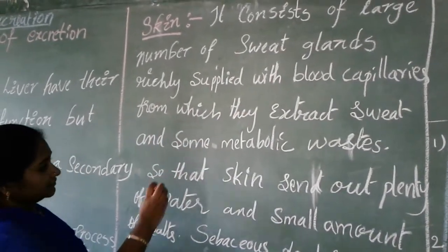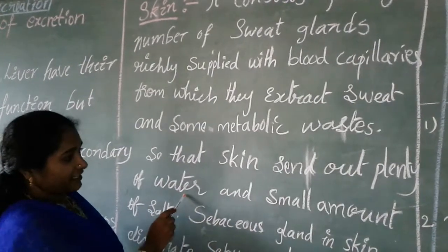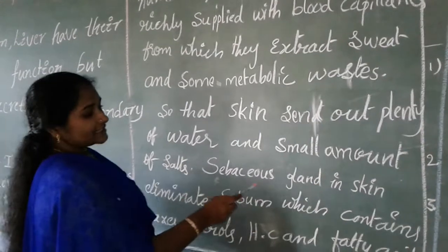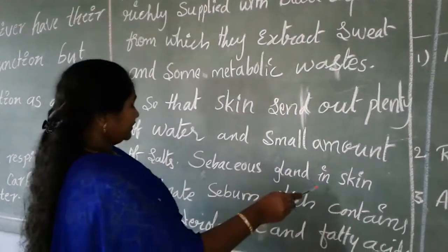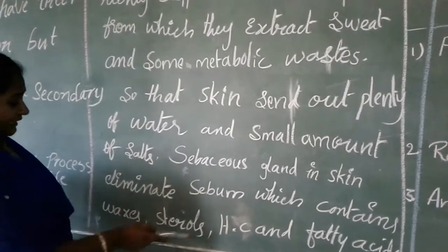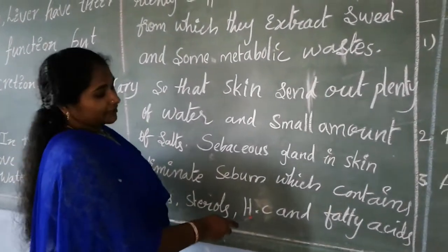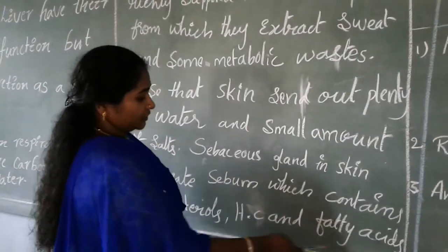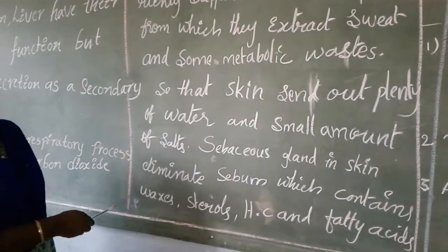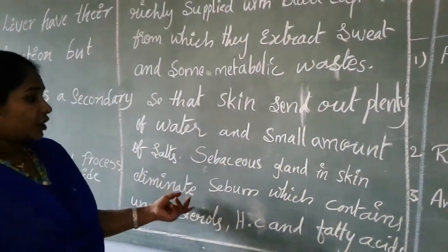So we lose plenty of water in the form of sweat and a small amount of salts. Sebaceous glands are also present in the skin. These glands help to eliminate sebum. Sebum contains waxes, sterols, hydrocarbons and fatty acids. These are all eliminated by the sebaceous glands in the form of sebum.